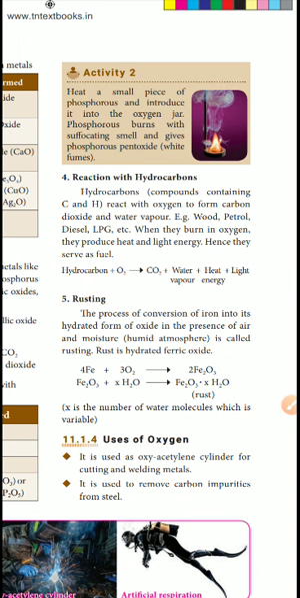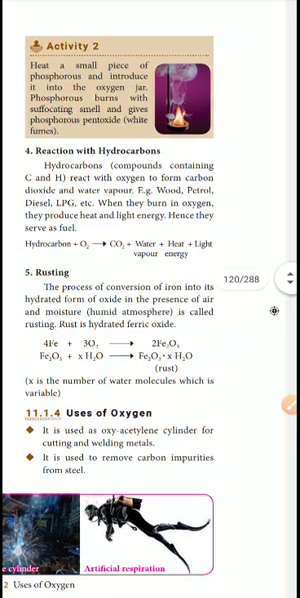Next, the fourth one is how oxygen reacts with hydrocarbons. Hydrocarbons react with oxygen to form carbon dioxide and water vapor. Examples are wood, petrol, diesel and LPG. When they burn in oxygen they produce heat and light energy. So hydrocarbon plus O2 gives CO2, water vapor, heat energy and light.